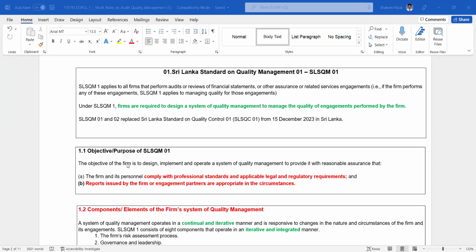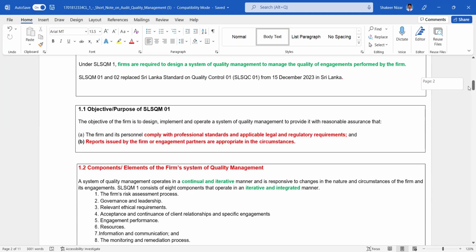The firm and its personnel, the engagement team, which is relevant to the audit engagement, comply with professional standards and applicable legal and regulatory requirements, SLAUS and the Sri Lanka accounting standards, in line with the code of ethics. And the reports issued by the firm or engagement partners are appropriate in the circumstances, right? It is impartial and free from bias.